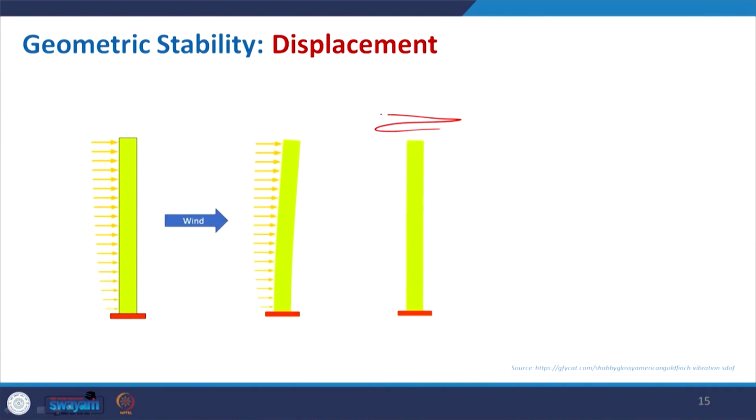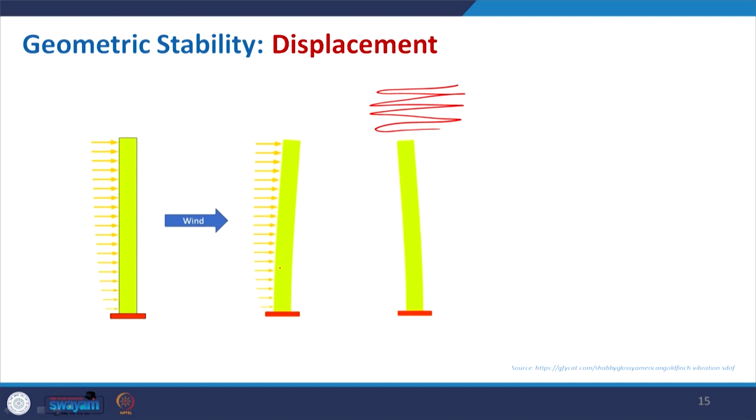So, move forward with the displacement. Here if you see in the GIF image, it is very slow, but here you can see how it is going to act when you have applied or you consider the wind load. So, during the wind pressure in a tall structure, it will bend, and due to that it will sway from its original position.